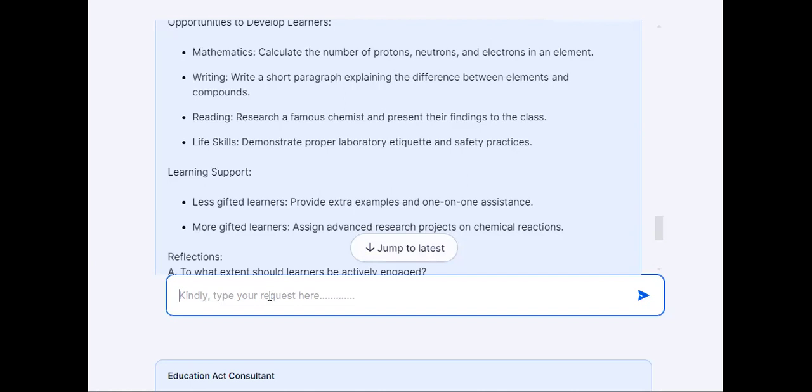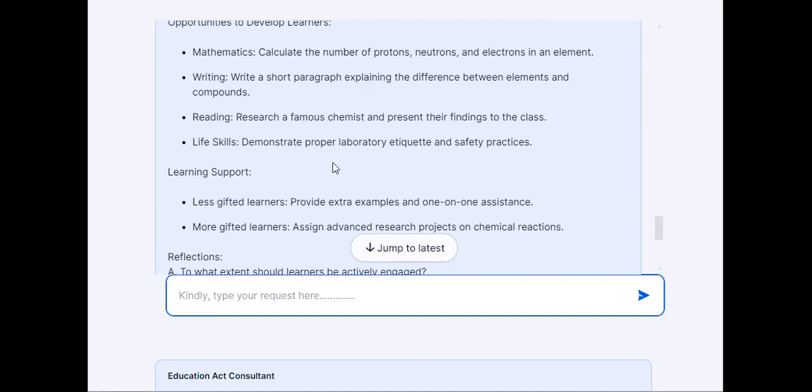And then you can also create an answer key for that assessment. Once the assessment tool has been created, you can ask Teacherbot to create an answer key. And then once that has been created, you can engage Teacherbot to say, now give me tips on how to incorporate ICT in this lesson, maybe inclusive education, differentiated teaching, and so on. All those tips you can ask. So Teacherbot will then be able to guide you.